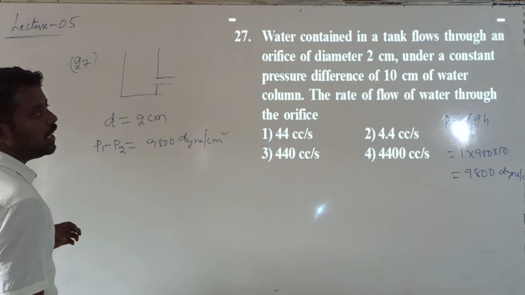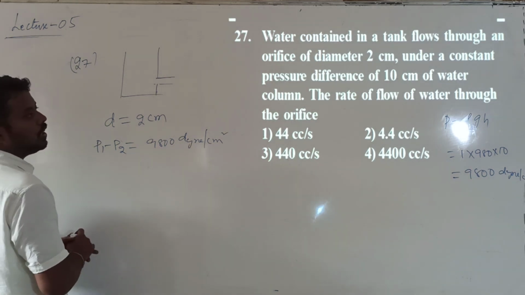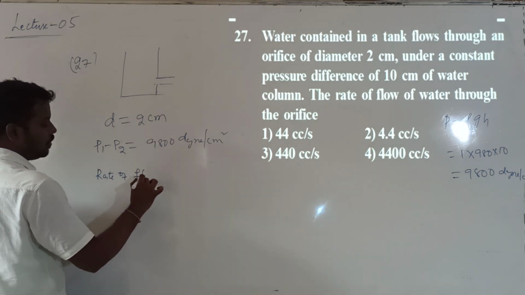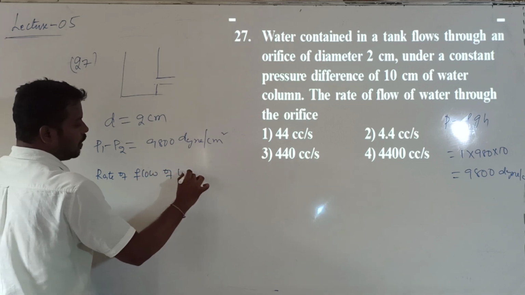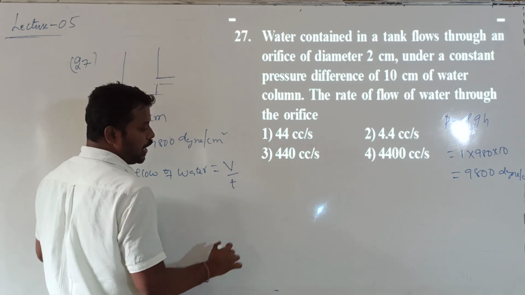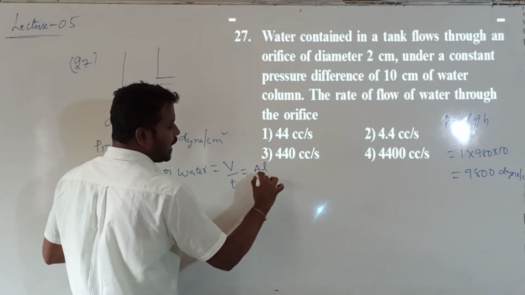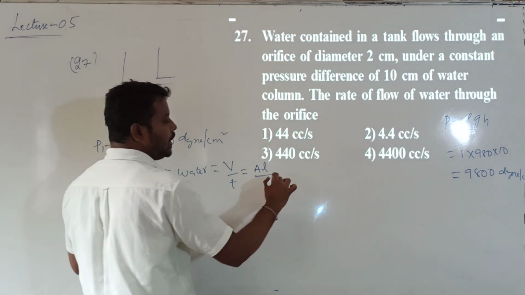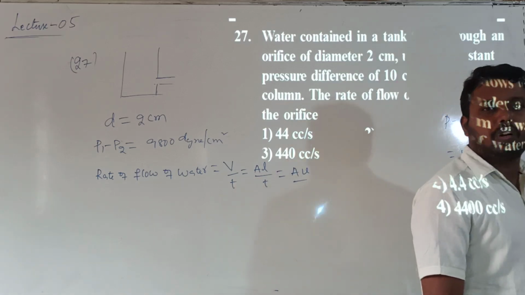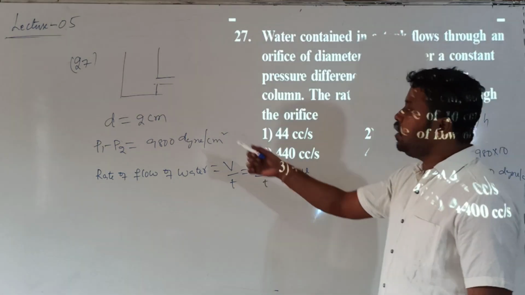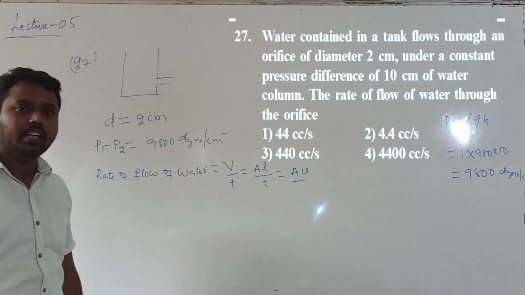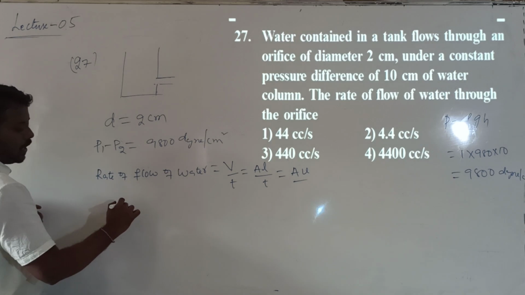Now what they are asking us to calculate is the rate of flow of water through the orifice. The rate of flow of water is nothing but the volume of water flowing per second, V by t. Volume can be written as area into length divided by t, so it is A into v. To calculate the rate of flow, I know the diameter, so I can calculate the area. Still, which value do I want to calculate? Velocity. To calculate the velocity, let us apply Bernoulli's theorem.